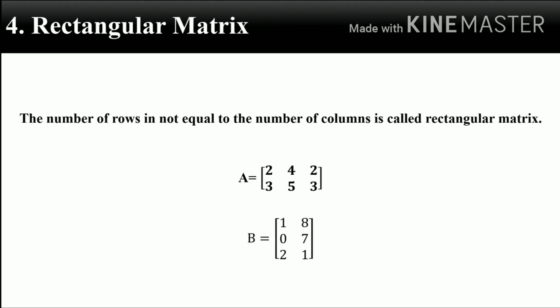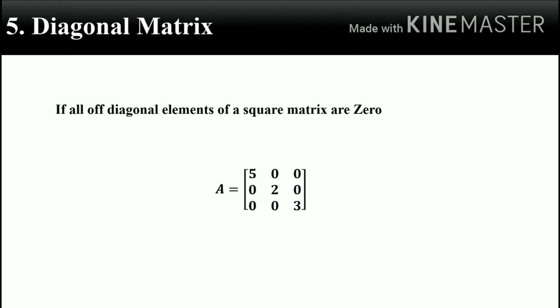For example, matrix A = [2 4 2; 3 5 3], and matrix B = [1 8 0; 7 2 1]. In both matrices, either the rows are fewer than the columns or the rows are more than the columns. That means the number of rows is not equal to the number of columns. Such a matrix is known as a rectangular matrix.